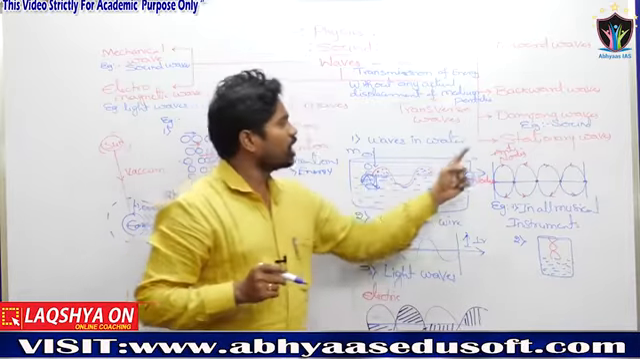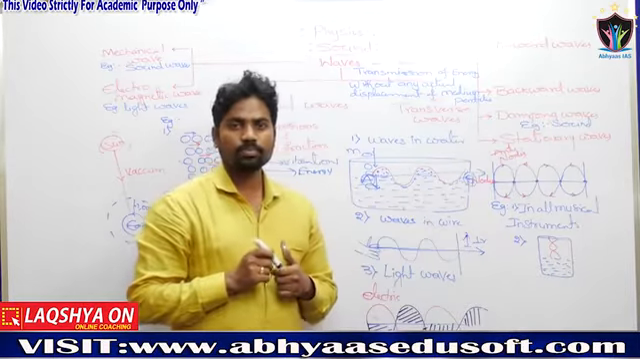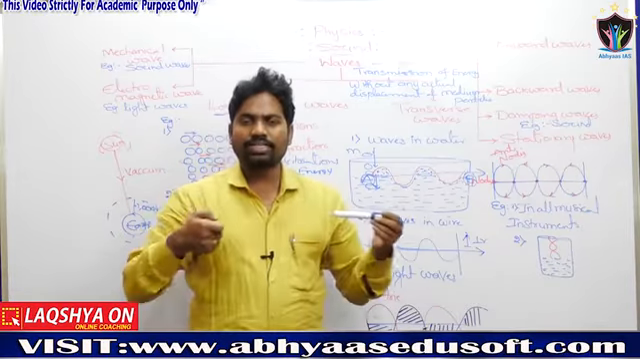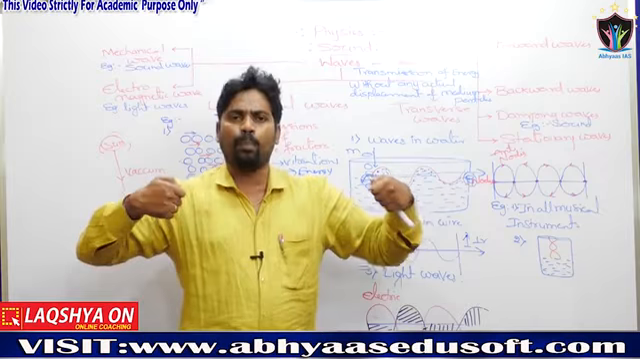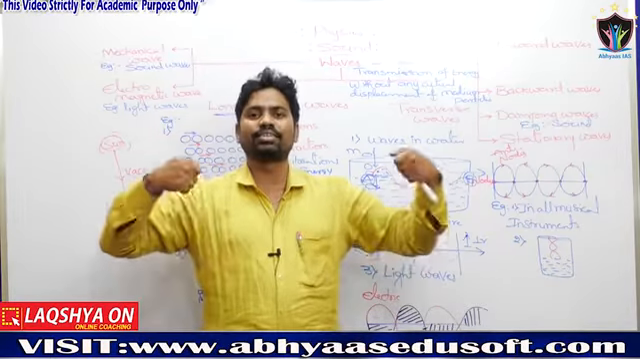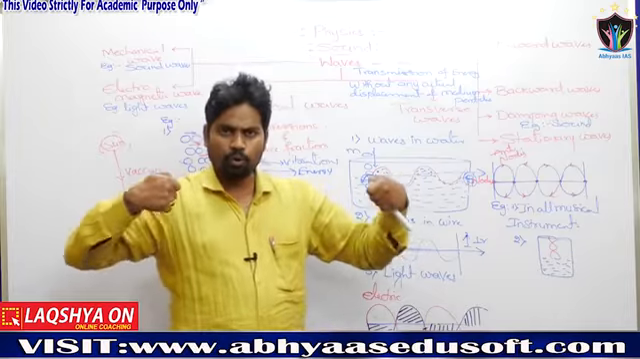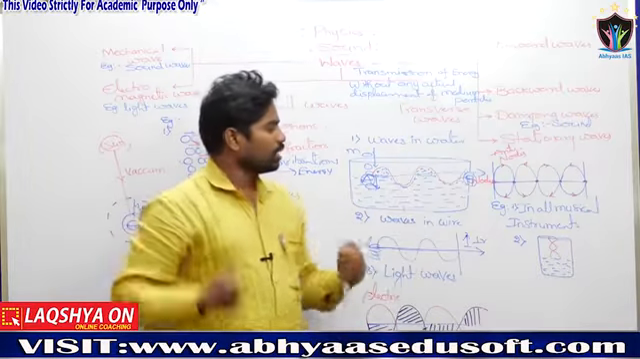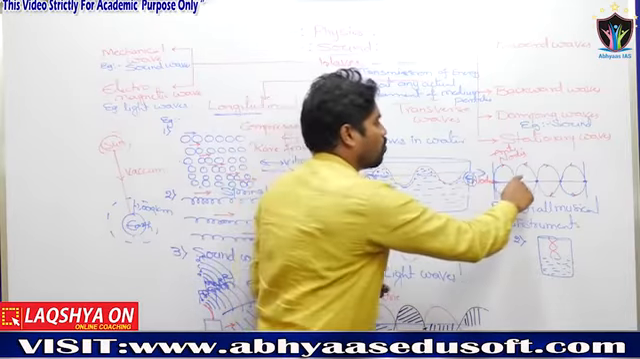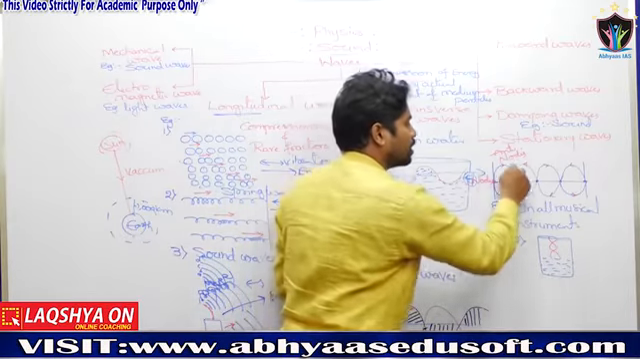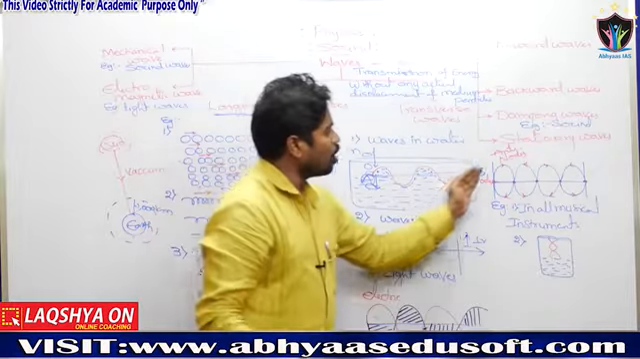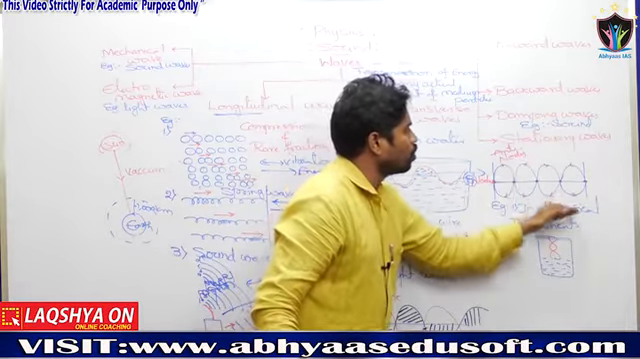Another type is stationary waves. Stationary waves: suppose a wire is fixed between two points. That is a tensed wire, a tensed thread fixed between any two points with some force. If we vibrate it, it vibrates in this manner and loops are generated. It is the forward wave.